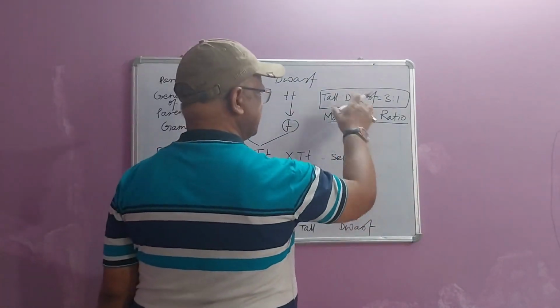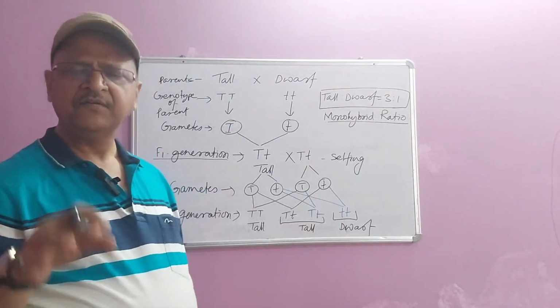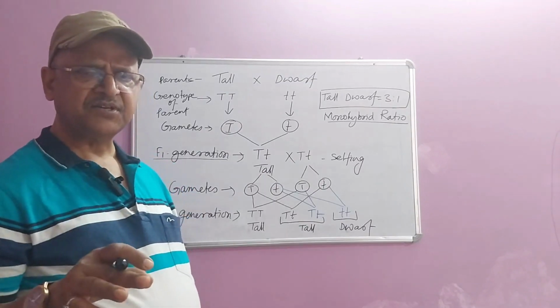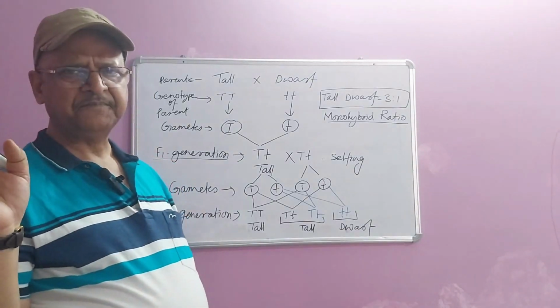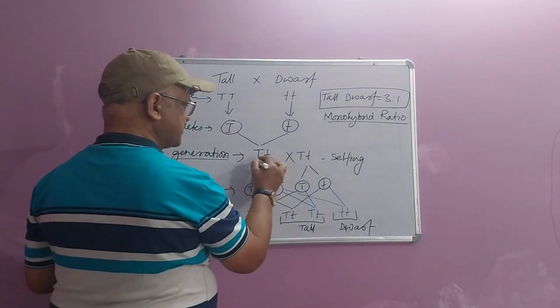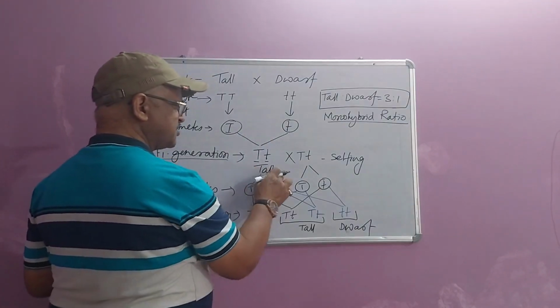Based upon this experiment, there are two laws of Mendel. First law is termed as law of dominance. Second law is termed as law of segregation. You will find that in F1 generation, both the alleles of genes are present together, but the plant is tall.